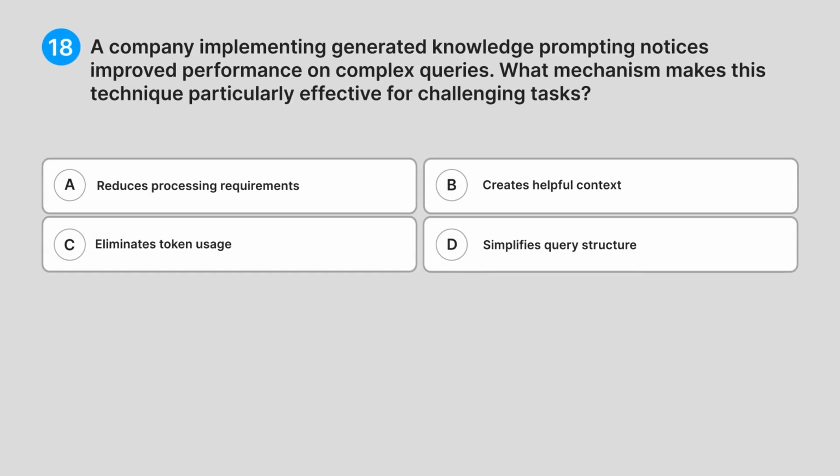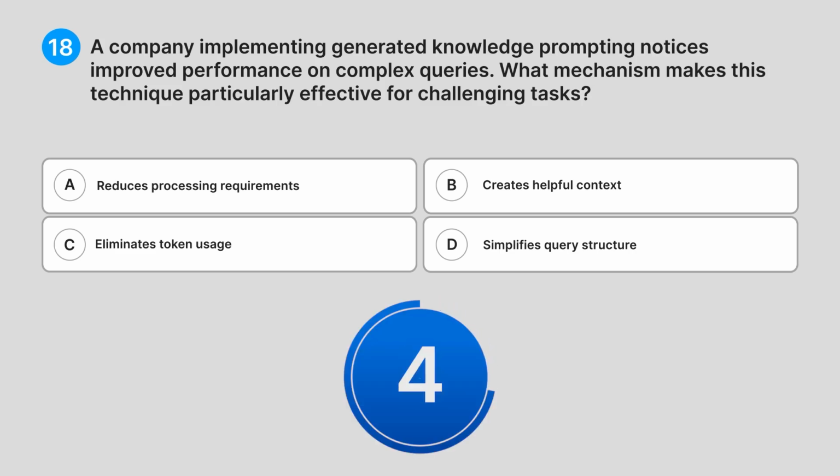18. A company implementing generated knowledge prompting notices improved performance on complex queries. What mechanism makes this technique particularly effective for challenging tasks? A. Reduces processing requirements. B. Creates helpful context. C. Eliminates token usage. D. Simplifies query structure. Do you know the answer?